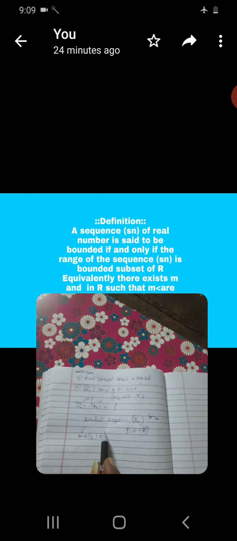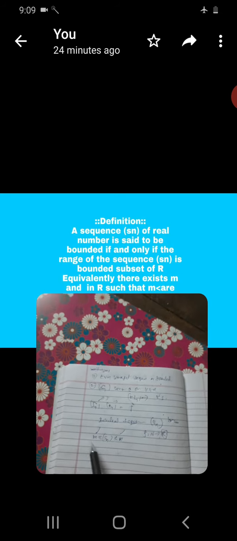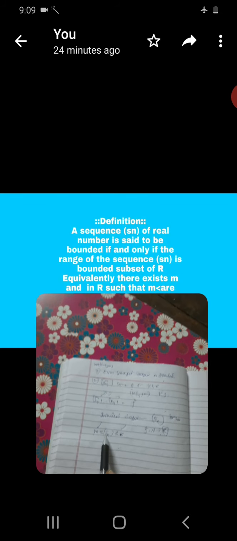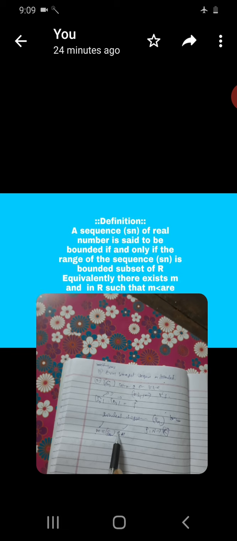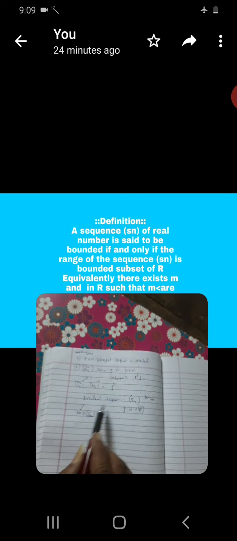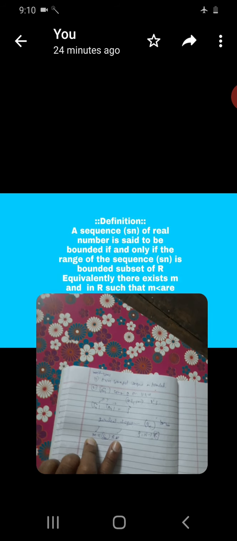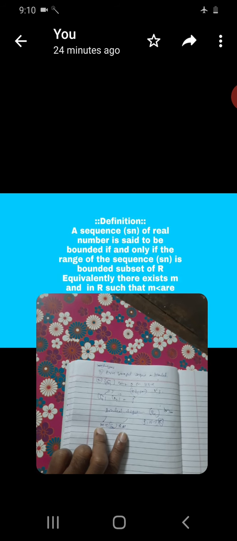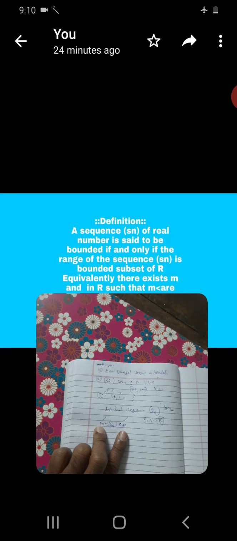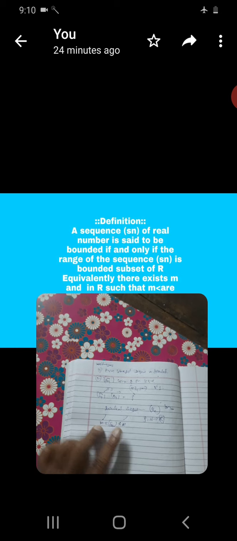There exist small m and capital M; these two are a lower bound and an upper bound. Therefore, Sn is a bounded sequence. There exists lower bound m and capital M, that is the upper bound. Here, the condition on Sn is replaced by Snk for subsequences.